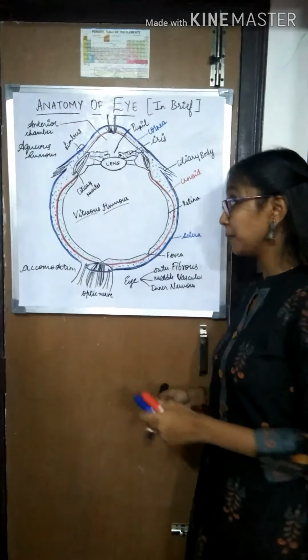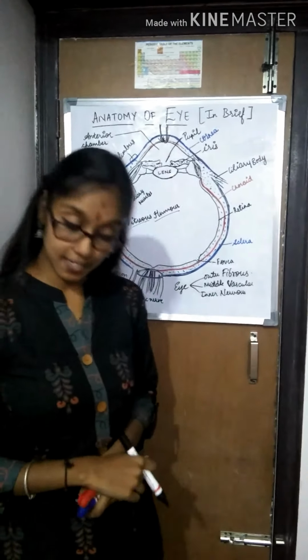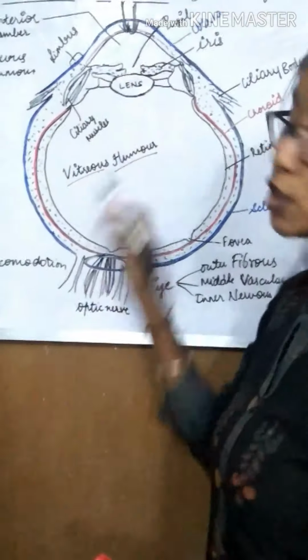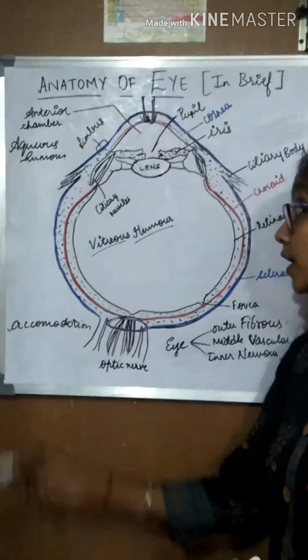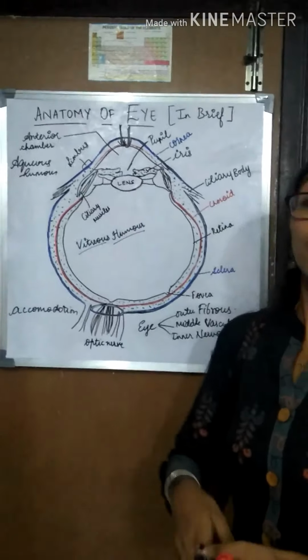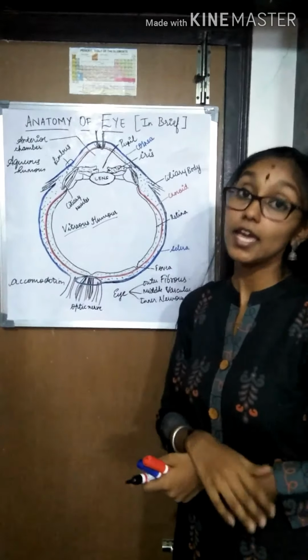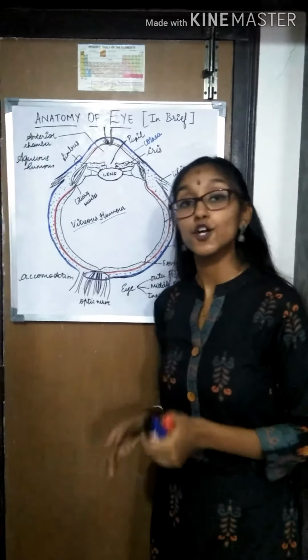The space behind the lens is filled with a semi-liquid substance known as vitreous humor. As I mentioned before, both the humors, that is aqueous humor and vitreous humor, help in maintaining the pressure within the eye and also prevent the collapse of the eye.